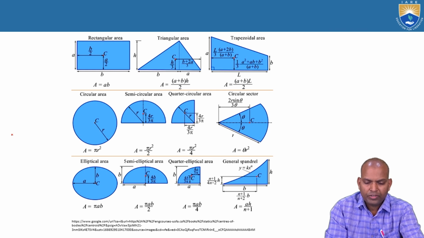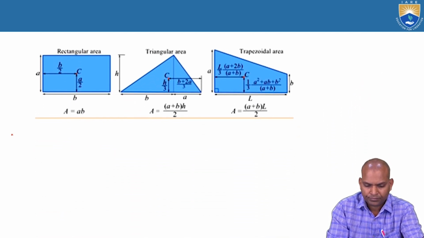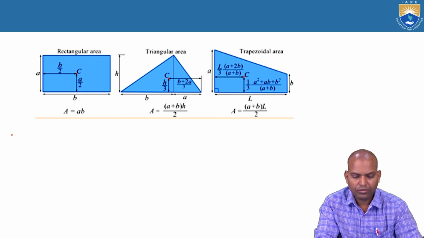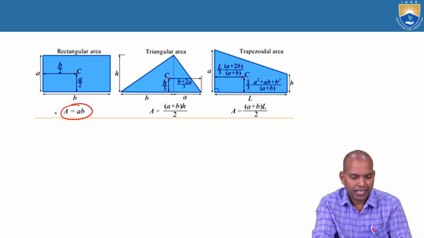Now coming to various sections: the rectangular area, triangular area, trapezoidal area. What is the centroid of this rectangular area? What is the area of this rectangle? Length into breadth, that is A into B. And what is the coordinate?